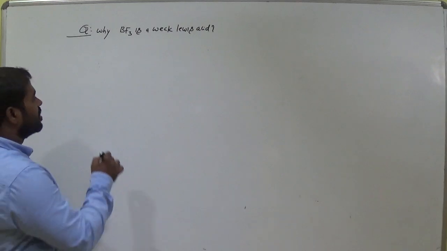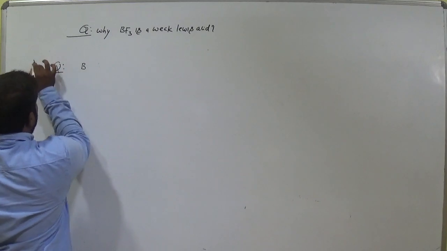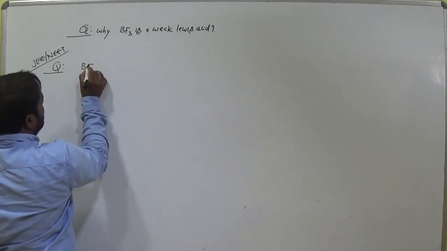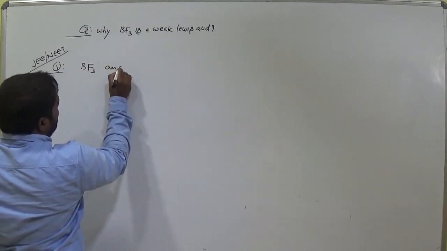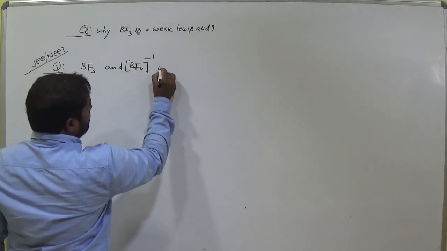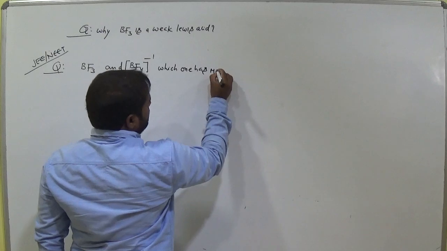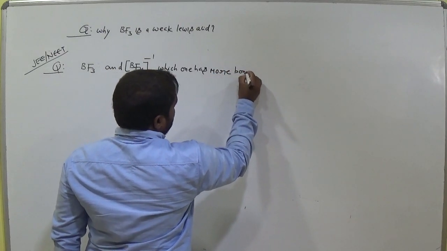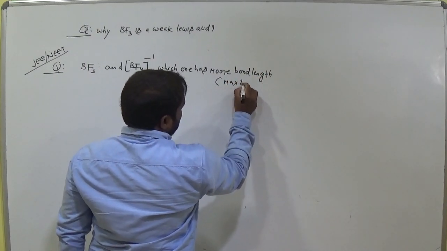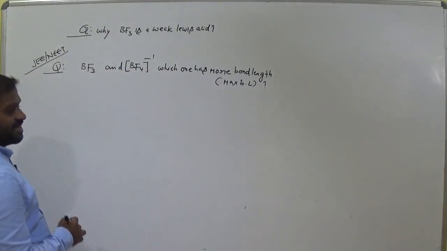So next, let's go to the next question. Boron trifluoride and BF4 minus: which one has more bond length, or maximum bond length? In these two, which one has more bond length?